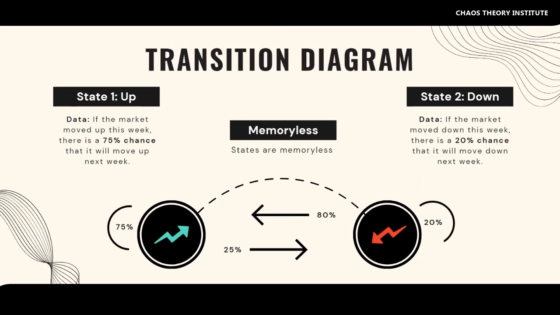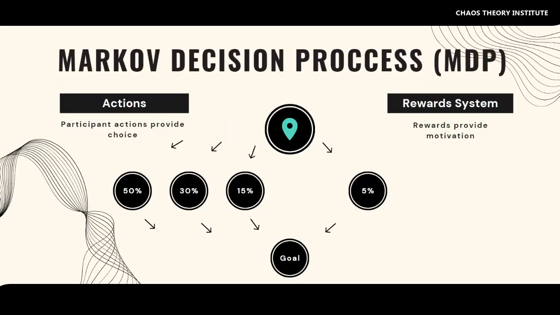Now, I encourage you to research Markov chains and Markov decision processes in more detail. Essentially, they are memoryless, and they only consider their current state when moving towards a future state. The difference between Markov chains and Markov decision processes is that processes introduce actions, which allow choice, and rewards, which give motivation. Think of it as sort of a mathematical framework for modeling decision making.